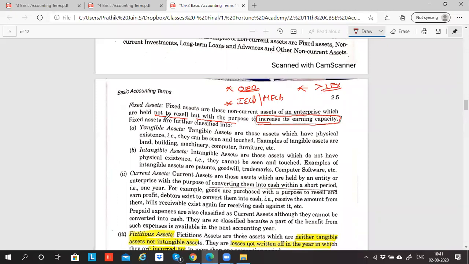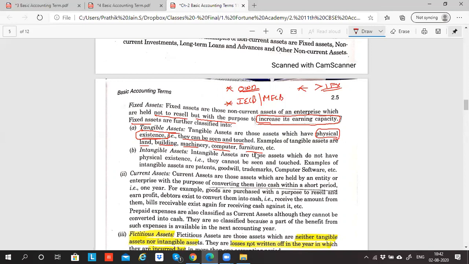Fixed asset is further classified into two types. One is tangible fixed asset. Tangible assets are those assets which have physical existence. This is the key word: physical existence. Tangible assets are those assets which have physical existence, which means they can be seen and touched. Examples of tangible assets are land, building, machinery, computer, furniture. Can I see everything? Can I touch everything?